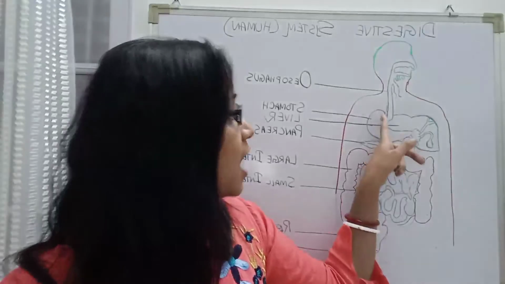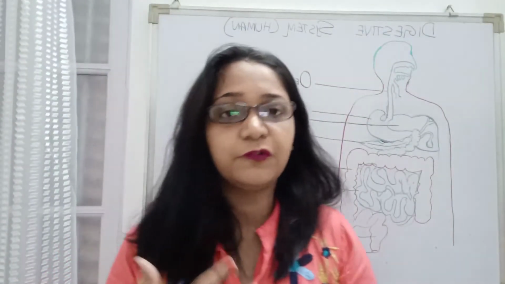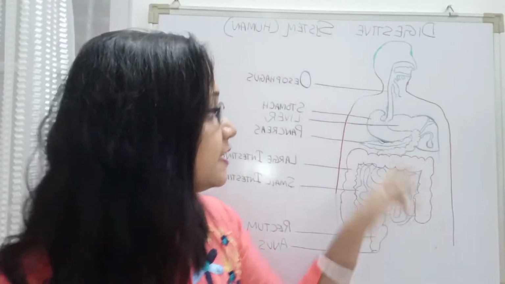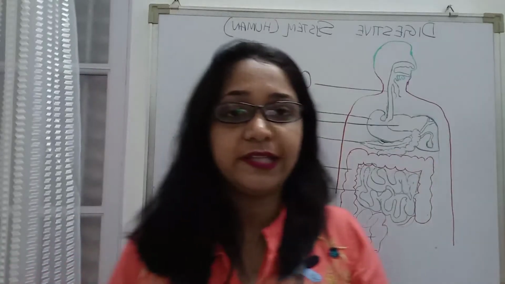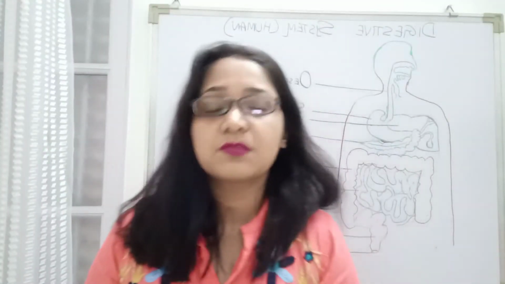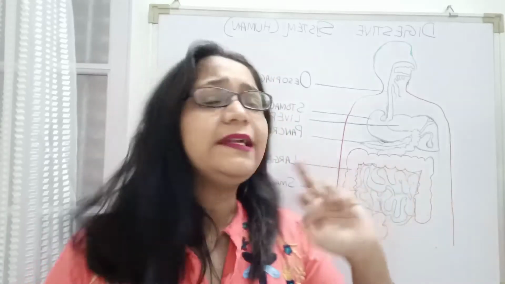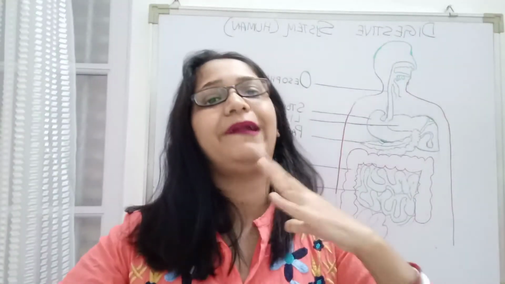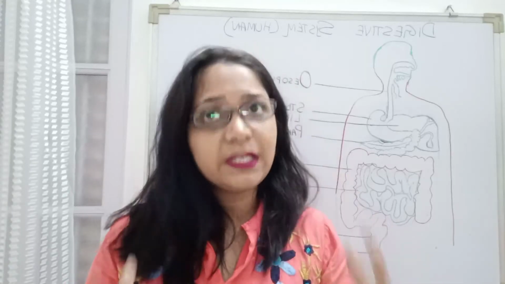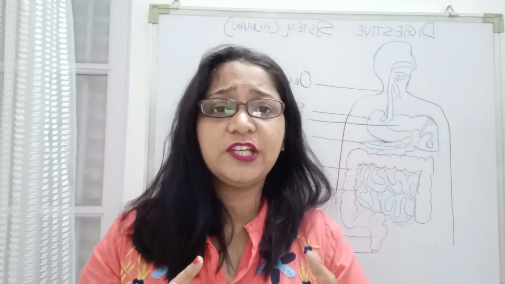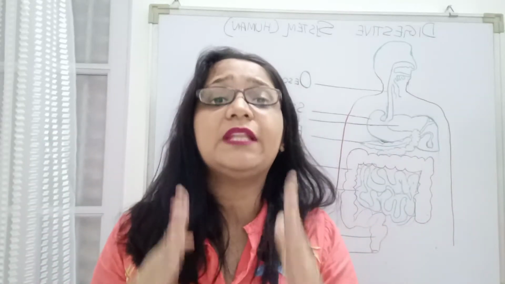Clear? Now after the gastric juices are mixed with the food and the partial digestion takes place, the partially digested food will be passed into the next organ, which is the small intestine. Okay. Now the small intestine is a highly coiled structure. Why do we say it's a highly coiled structure? Because this structure is actually very long. Long in the sense that it is 7 meters long.